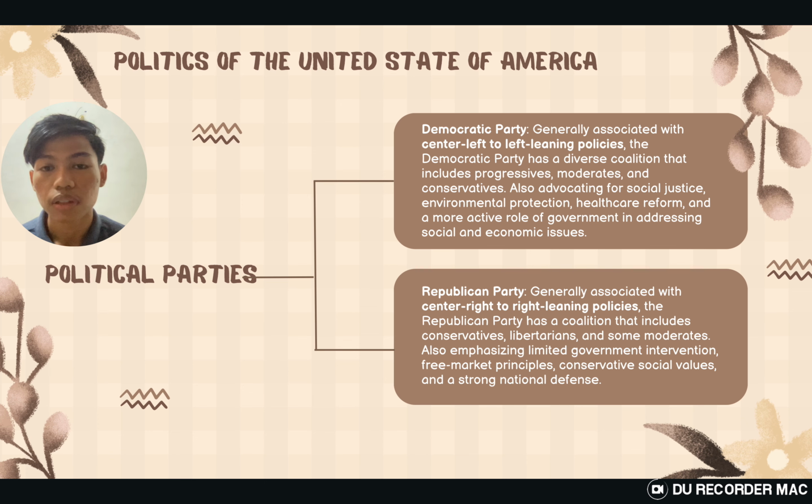For the politics of the United States of America, there are 2 parties, the Democratic Party and the Republican Party. The Democratic Party is generally associated with center-left to left-leaning policies. The Democratic Party has a diverse coalition that includes progressives, moderates, and conservatives. Also advocating for social justice, environmental protection, healthcare reform, and a more active role of government in addressing social and